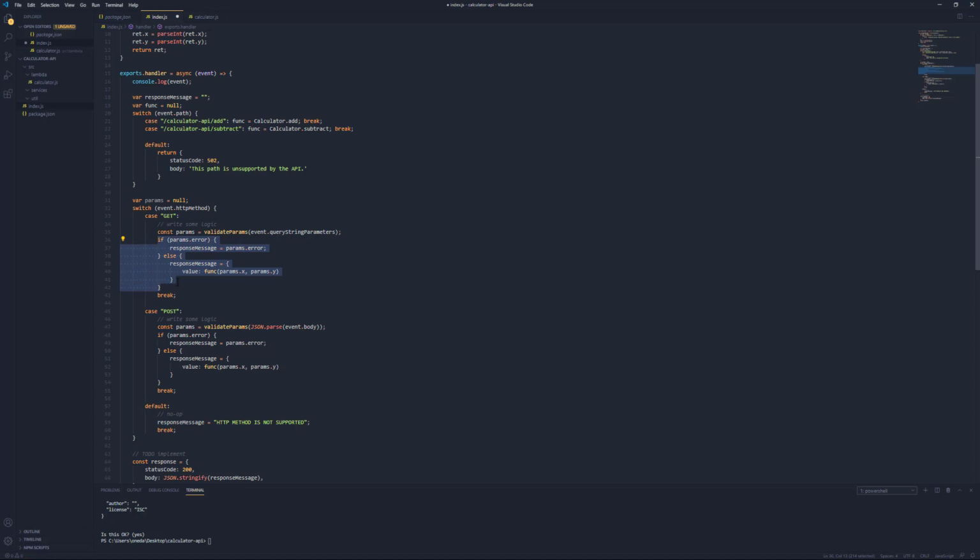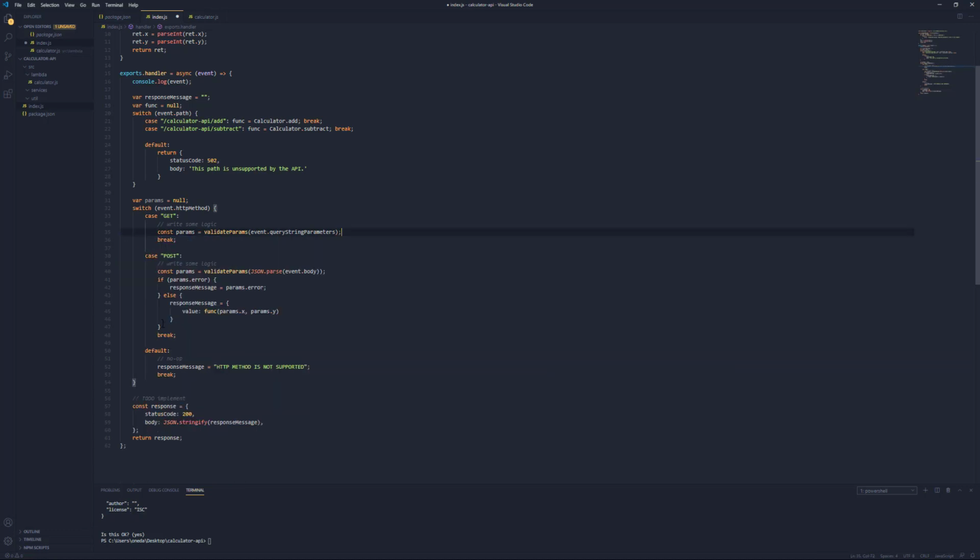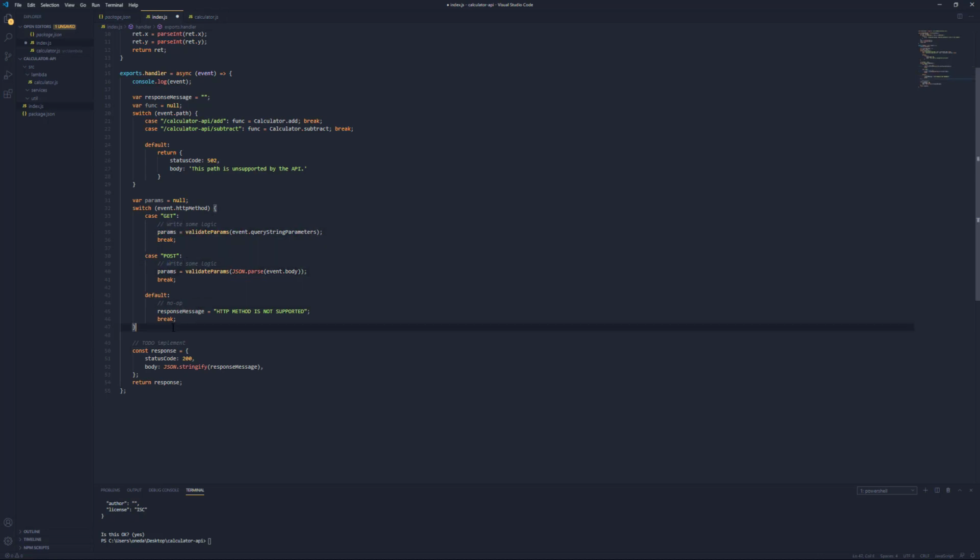So I'll copy this. This is going to clean up our code pretty nicely. And I'll delete it from each one of these. And then the assumption is that if params is not null, then we can run that code.